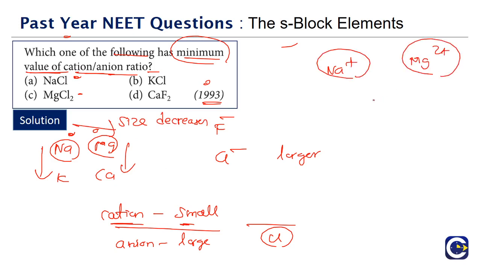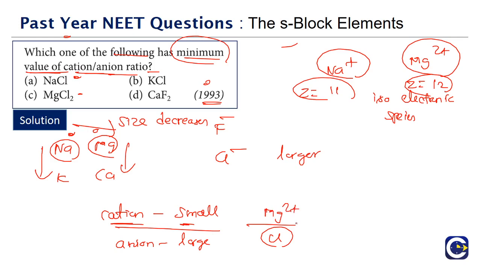If you look at Na+ and Mg2+, they are isoelectronic species. For isoelectronic species, the Z value for sodium will be 11, Z value for magnesium will be 12, so the nuclear charge is more. When the nuclear charge is more, size will be less for isoelectronic species. So magnesium 2+ will have a lesser size. So we must have magnesium 2+ as the cation and chloride ions are what? Anions. That is when we will have the minimum value for the cation to anion ratio.